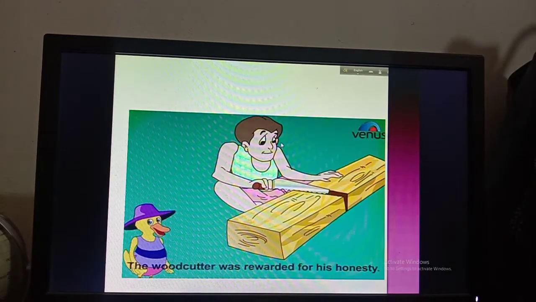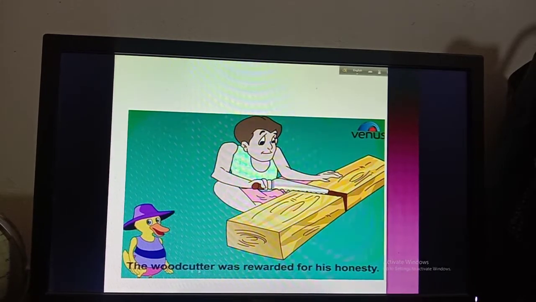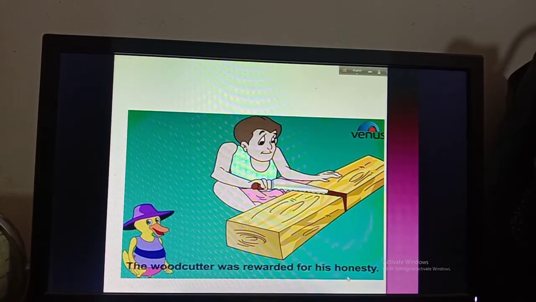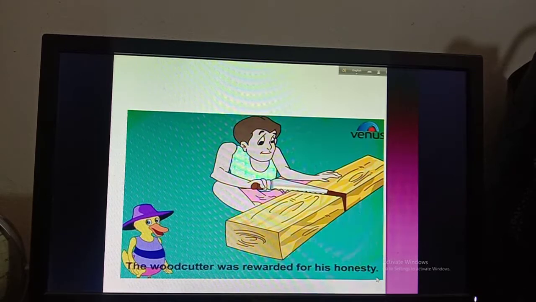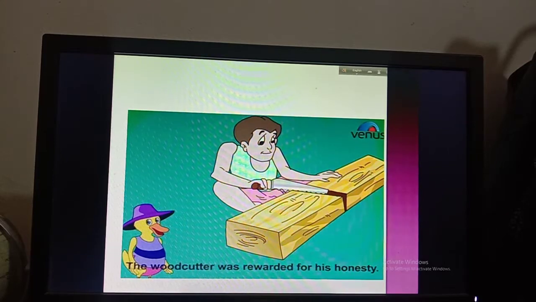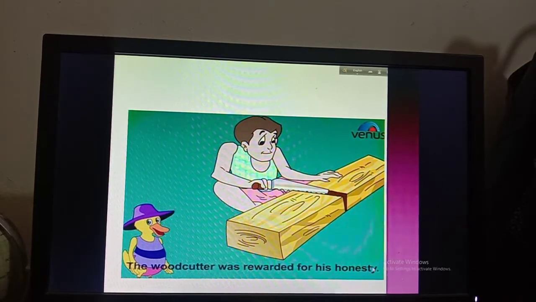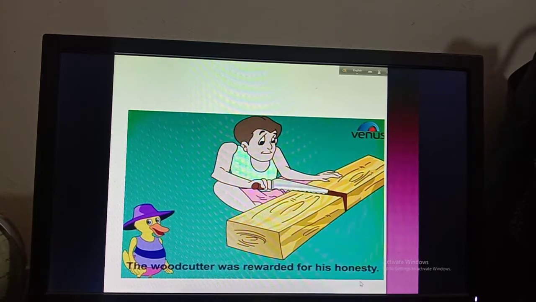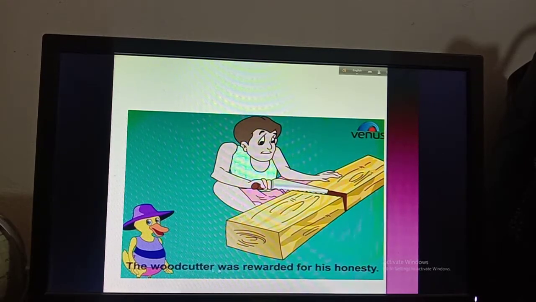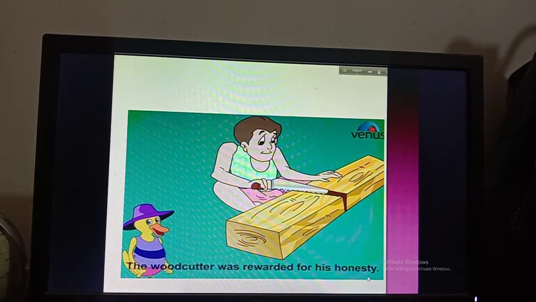Here in the first example, you can see that the woodcutter was rewarded for his honesty. So here boys, you have to underline honesty. Can you touch this honesty, or can you smell or taste or see? No, you have to feel honesty. So when we can't sense any quality with our senses, that becomes the abstract noun. The woodcutter was rewarded for his honesty. I have given the boy's quality a name here, that is honesty. That's why that is an abstract noun. So you have to underline honesty.